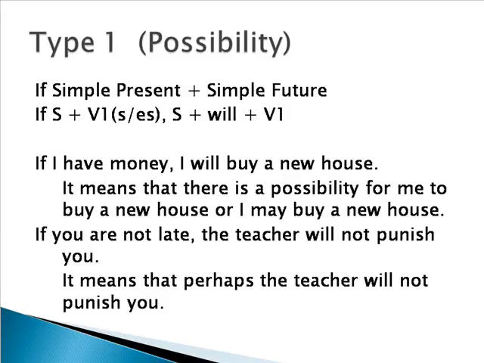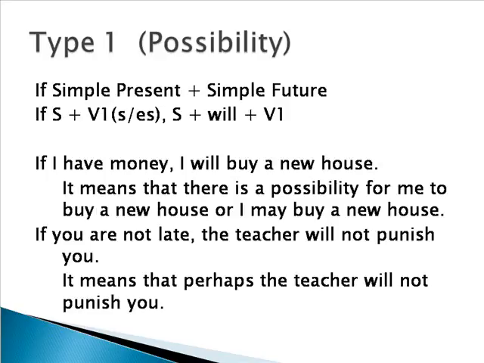If simple present plus simple future, or in other words, if plus subject plus verb 1, then subject plus will plus infinitive. Conditional sentence type 1 is also called possibility. Why? Because it shows there is a high chance, or about 90% chance, that something will happen in the future when the condition is fulfilled.